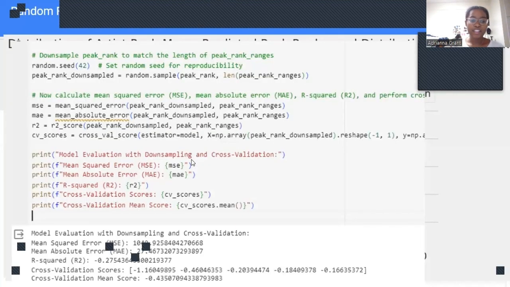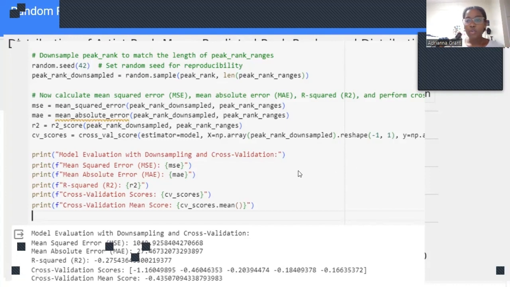So just to make sure mathematically what was happening, we conducted a test for the mean squared error, the mean absolute error, the R-squared, and the cross-validation scores, and they came out to be pretty low. The R-squared was negative 0.27, the cross-validation score was negative 0.43, and the mean squared error is very high at 1049. So on average, our model is overshooting by 1049, or undershooting, I guess, in this case, because it's overshooting for the rank, but that's technically undershooting where the song should be.